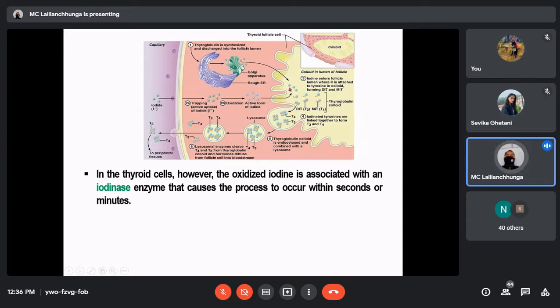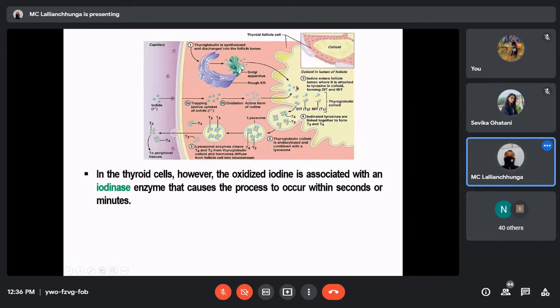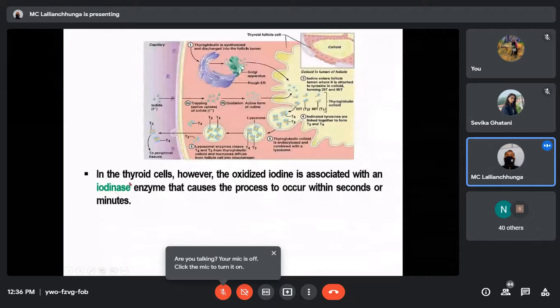This iodine will now bind with the tyrosine inside the thyroglobulin. Thyroglobulin contains the amino acid tyrosine, and this combination is promoted by the iodinase enzyme.